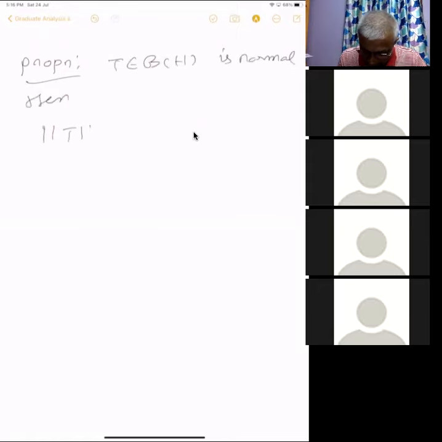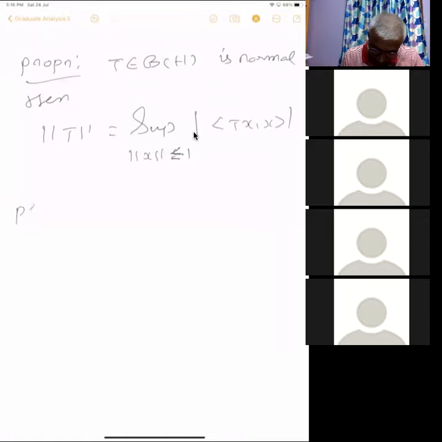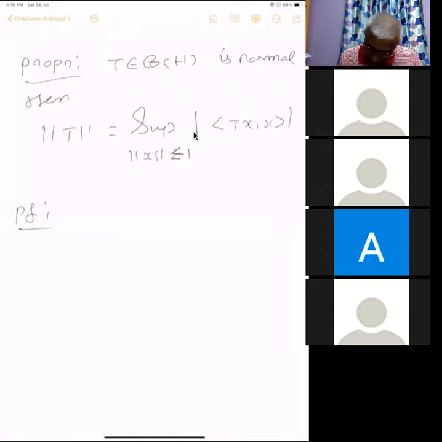Then norm T equals the supremum over norm x less than or equal to 1 of |<Tx, x>|. Clearly, in general you can define this as a norm.